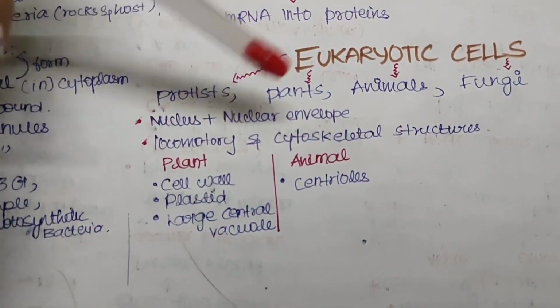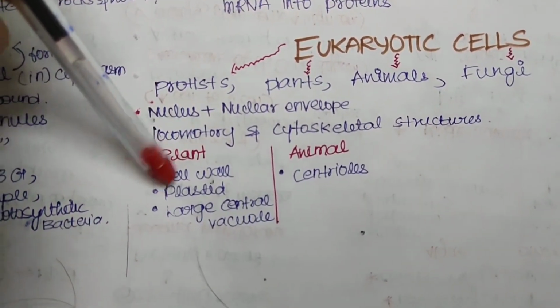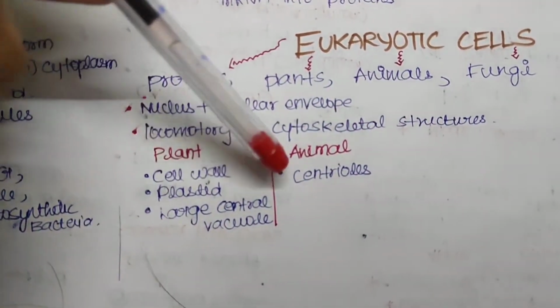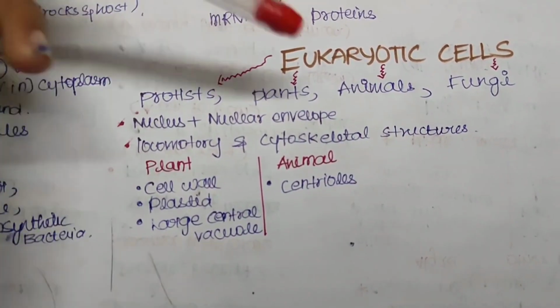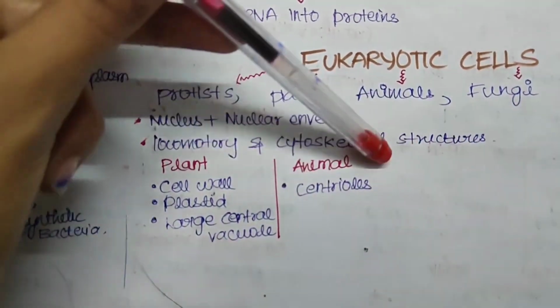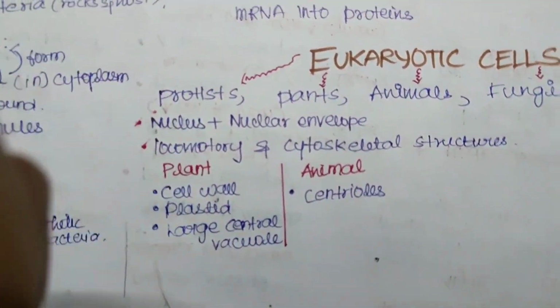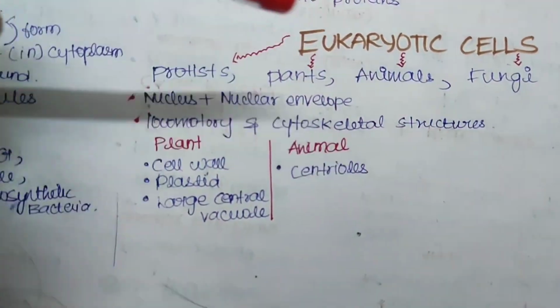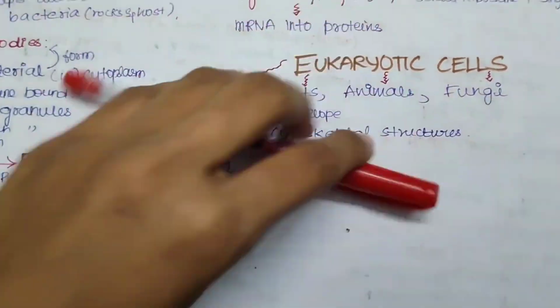So the plant has cell wall, the animal cell doesn't have. It has plastid, which is lacking in animals. It has a large central vacuole, it is not there in animals. But in case of animals, we have centrioles, which are not present in plants. We have discussed already about the centriole. It will help during the cell division. We will discuss about this further later.